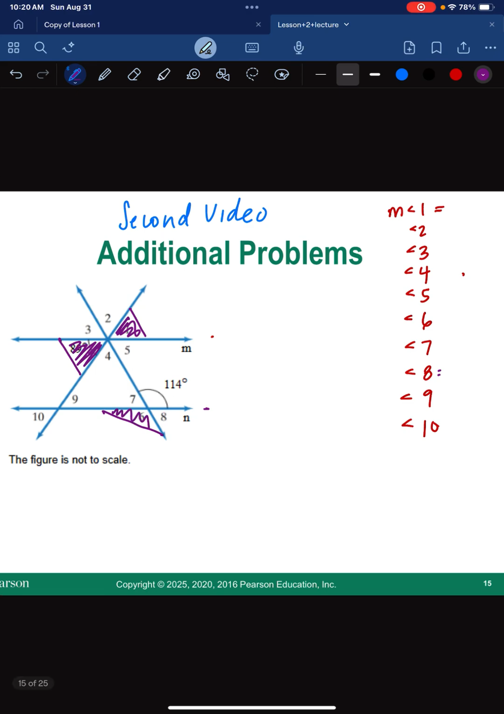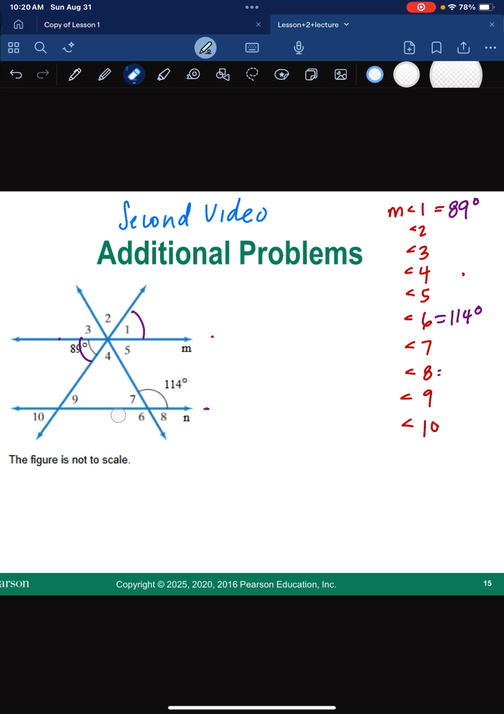Okay, so let me take my markings off. This first one right here is 89 degrees, so that means angle 1 is also 89 degrees. And this one here is 114 degrees, which means angle 6 would also be 114 degrees. Okay, because vertical angles are equal. Now, then you can just start wherever you want and just start filling in the blanks.